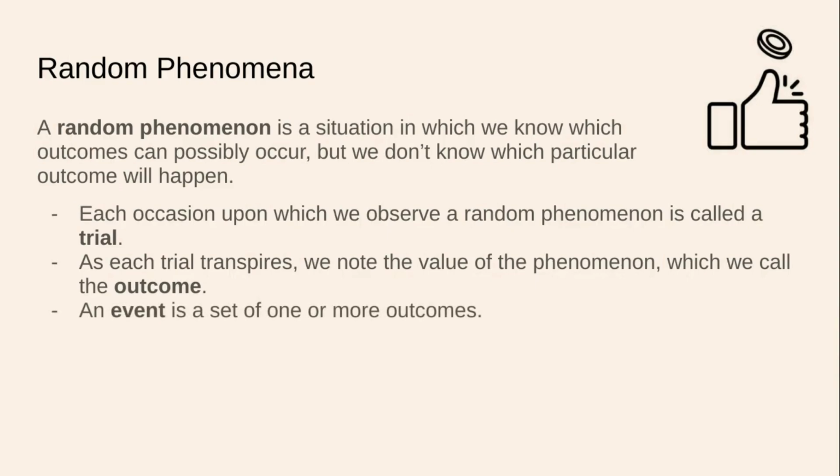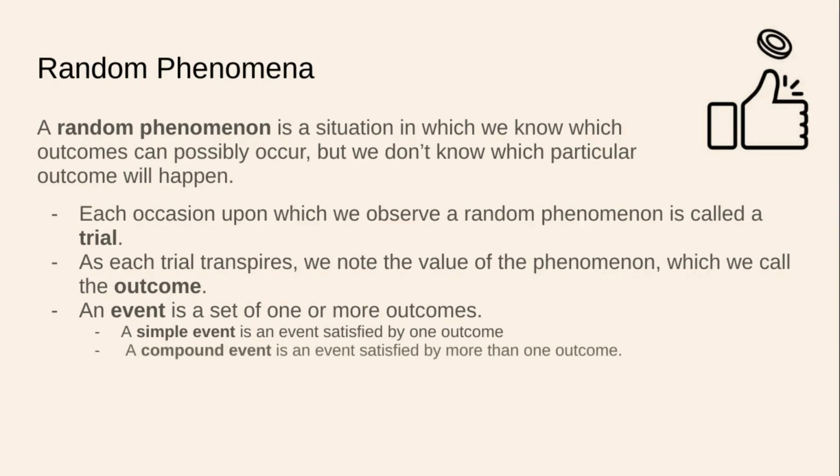An event is a set of one or more outcomes. So an event can be fulfilled sometimes when a particular outcome transpires, and an event can sometimes be fulfilled when one of several outcomes transpire. And those are different kinds of events. We'll talk about that. A simple event is an event satisfied by only one outcome, whereas a compound event is an event satisfied by more than one outcome. Pretty simple, not too compound.